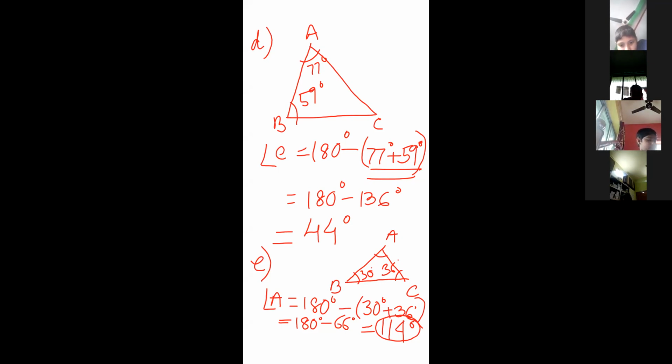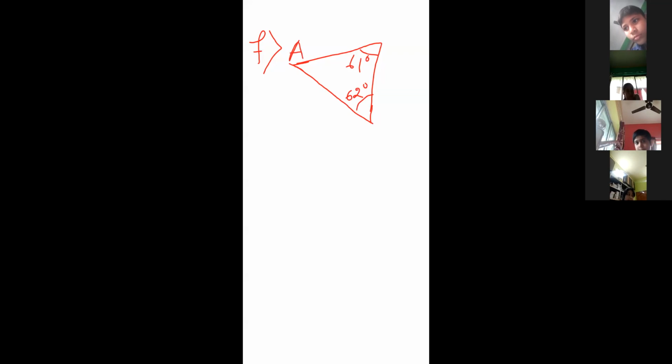Do we need to draw? Yes. This one is 61 degree. This one is 62 degree. So give name A, B. I am giving name P, Q, R. So angle P is equal to 180 degree minus.